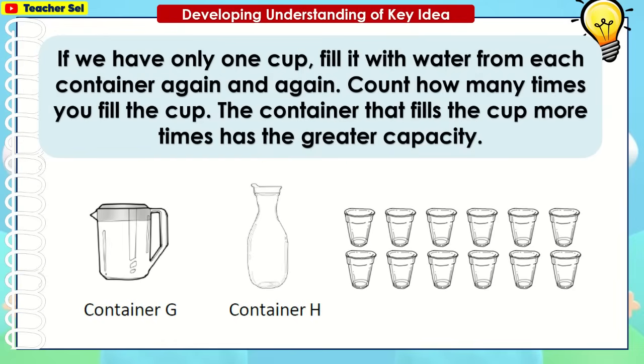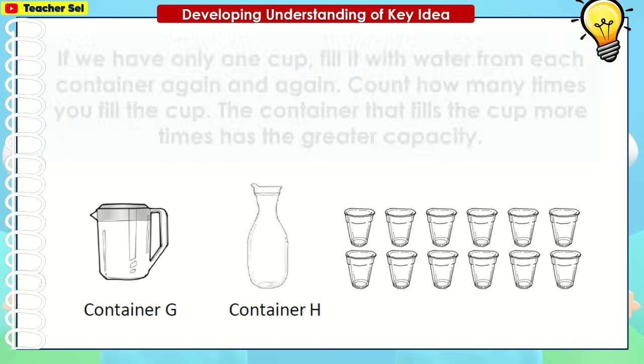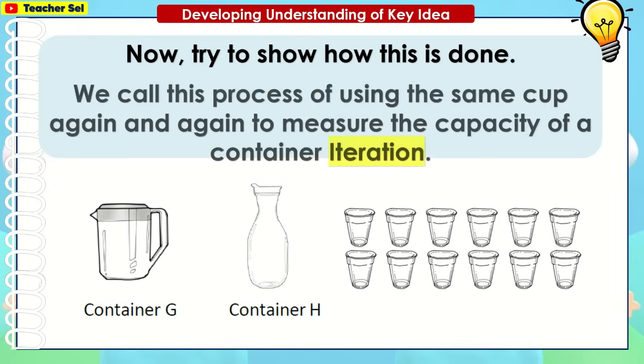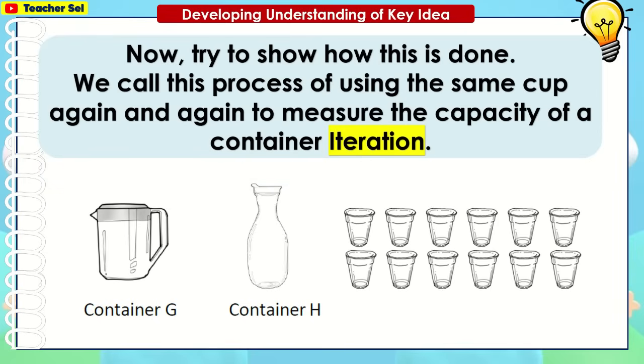If we have only one cup, fill it with water from each container again and again. Count how many times you fill the cup. The container that fills the cup more times has the greater capacity. Now, try to show how this is done. We call this process of using the same cup again and again to measure the capacity of a container iteration.